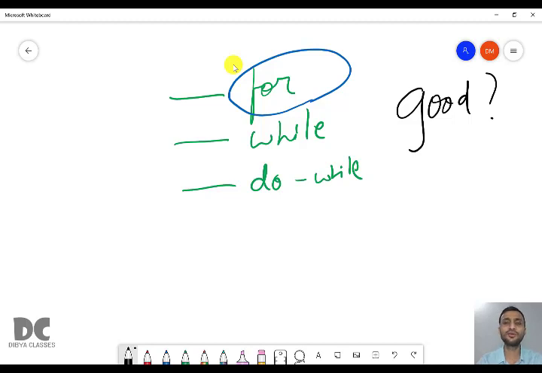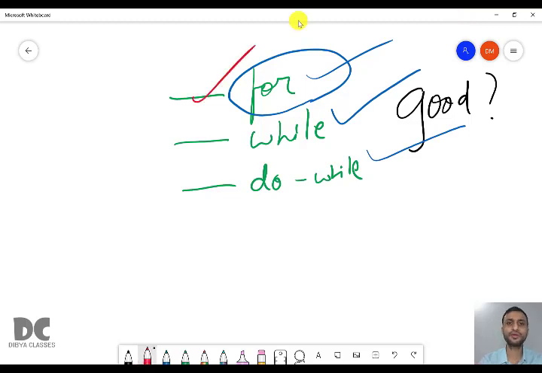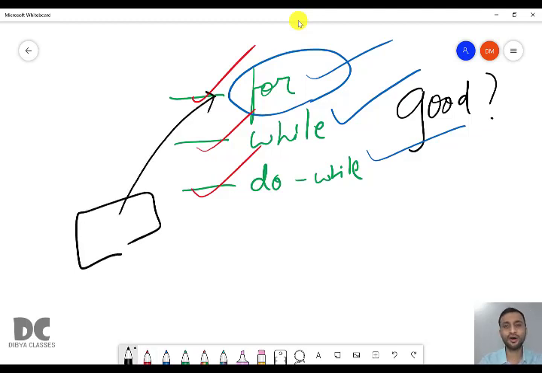But here the good thing is, it doesn't matter what the loop program is. It can be any loop program. That loop program can be done using for, using while, and using do while. So you can use for, while, or do while according to your choice. So if there is one program given in a board exam, someone who did it using for will get full marks, someone who did it using while will also get full marks, and someone who did it using do while will also get full marks.